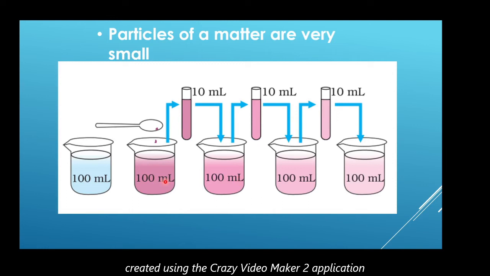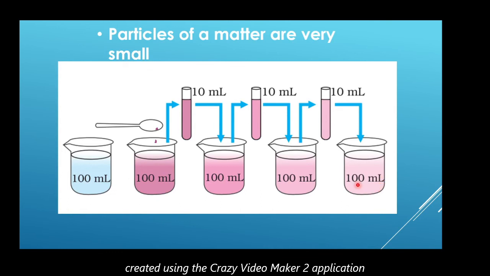The solution has kept on becoming lighter and lighter in these 4 stages. Why has this color reduction happened? Why has the solution of potassium permanganate and water become so light at the last stage?